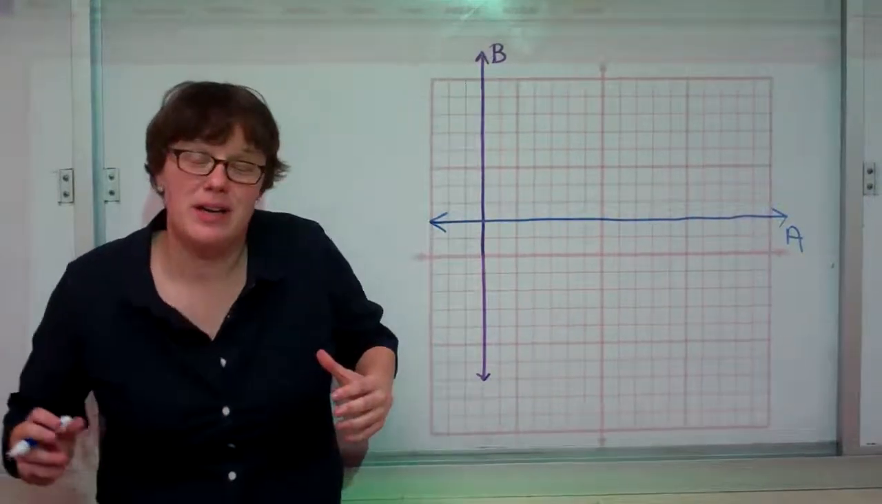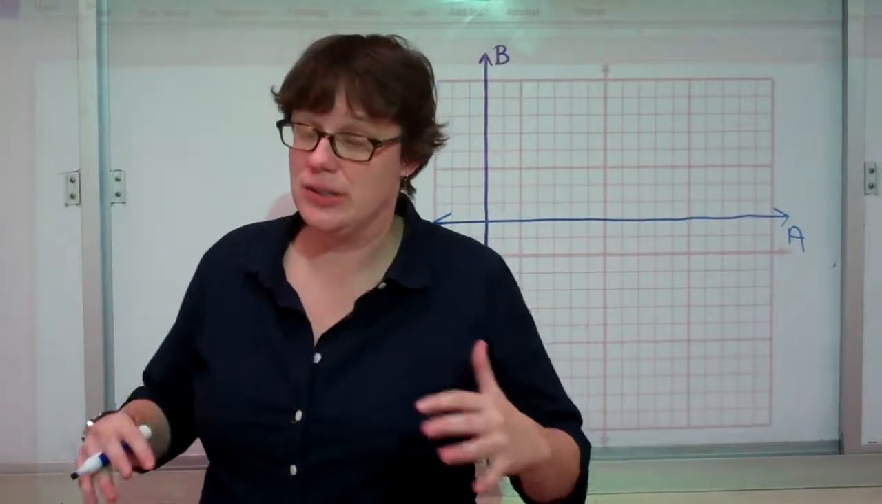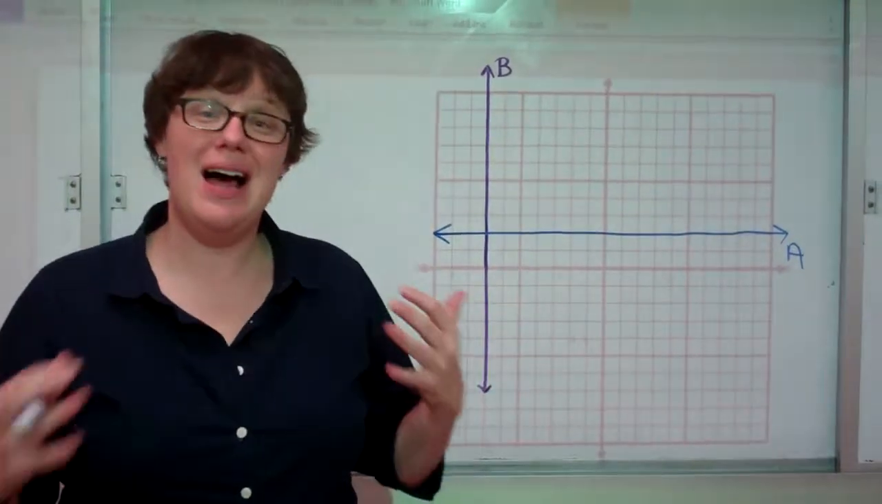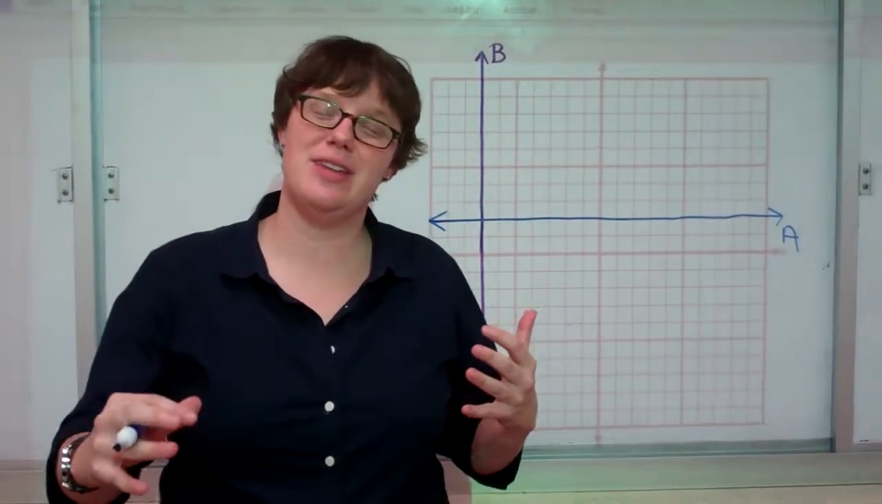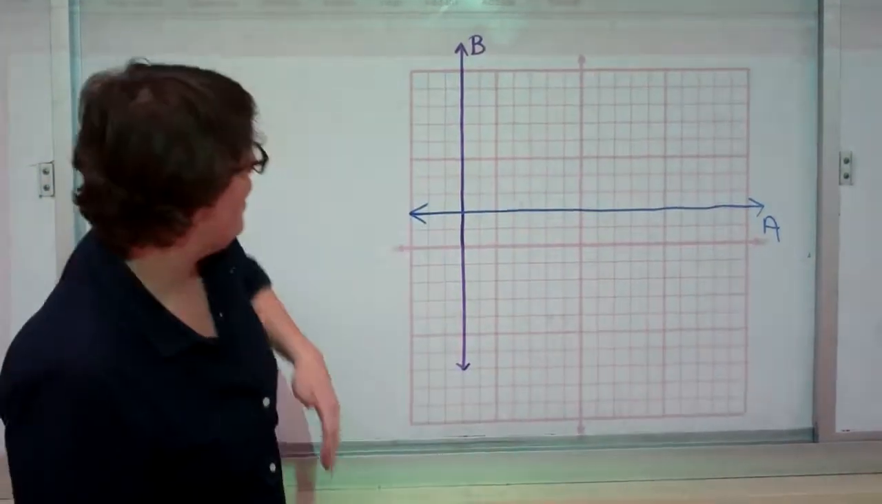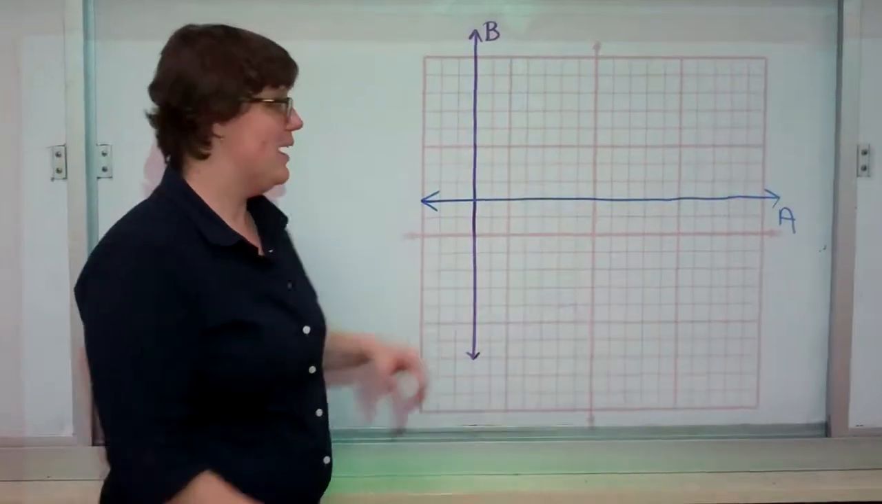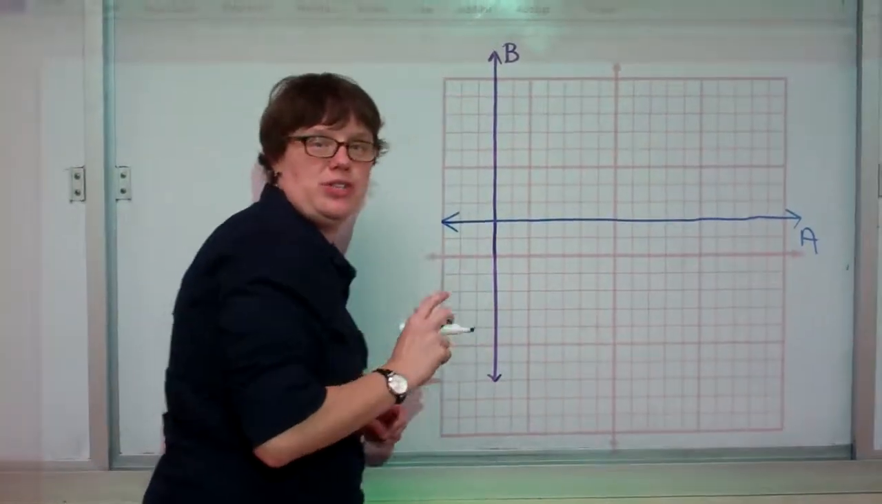Okay, so now it's time to handle weird lines. These lines are not like other lines, and we need to consider them in their uniqueness. Alright, so let's start with line A. Line A is flat. We could call it horizontal.